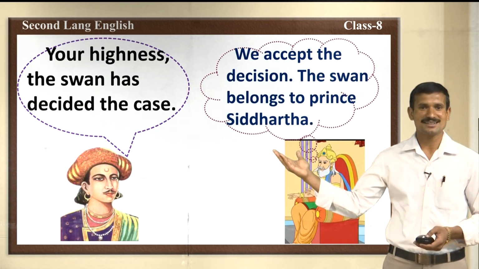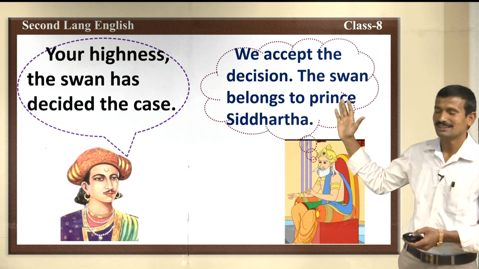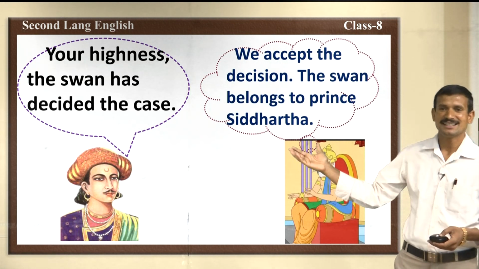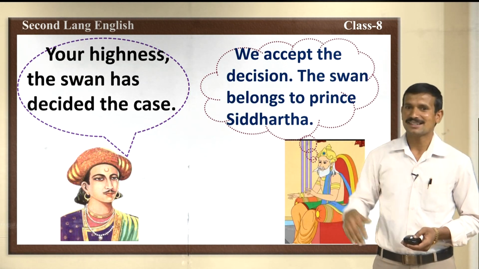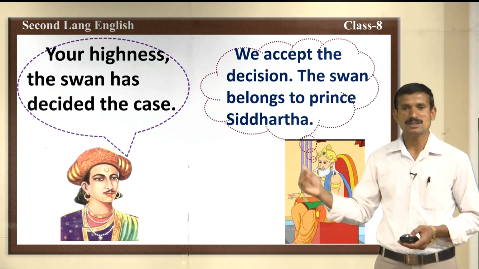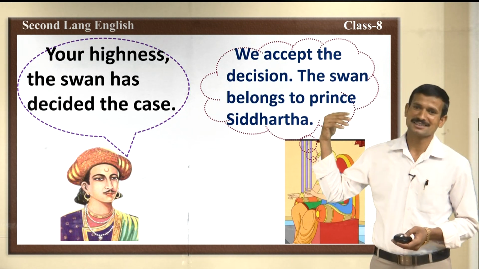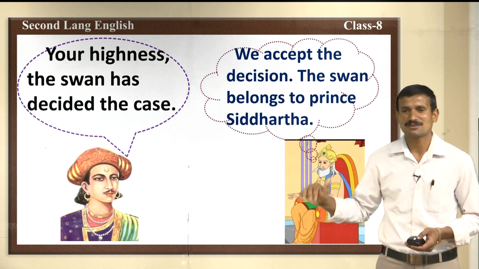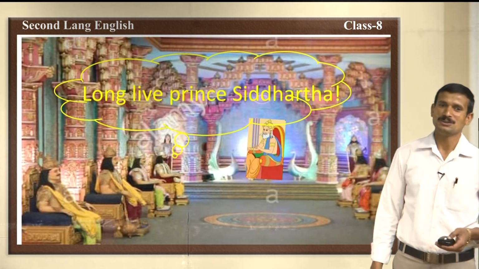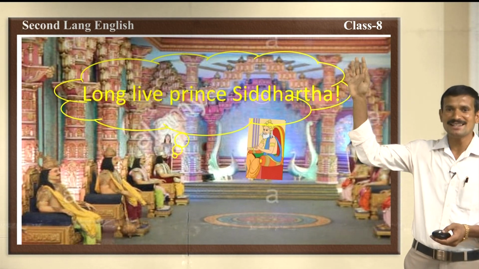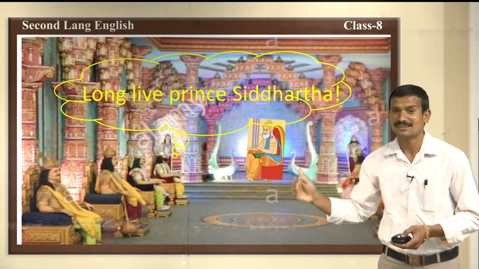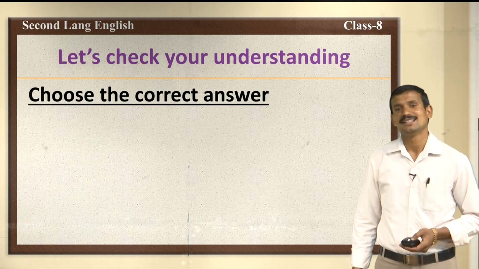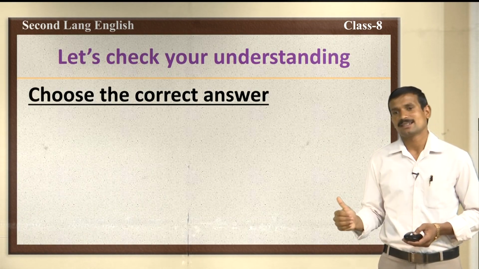Then, Your Highness, the swan has decided the case. The chief minister says to the king, Your Highness, oh great king, the swan has decided the case. Yes, at last the king says, we accept the decision. The swan belongs to Prince Siddhartha. At last, who owned the swan? The swan belonged to? Yes, you are right. The swan belonged to Siddhartha. Now, all the courtiers shout, long live Prince Siddhartha, long live Prince Siddhartha! This is the Devadatta and Siddhartha story.